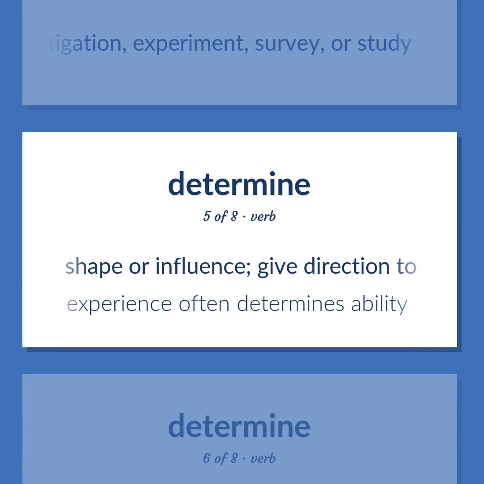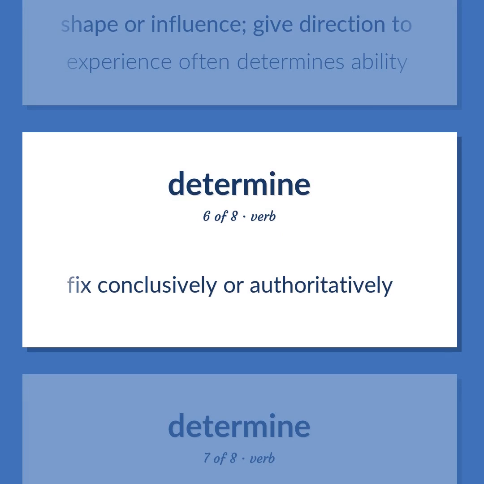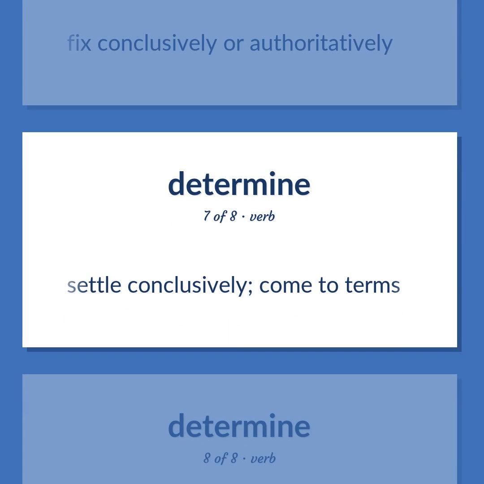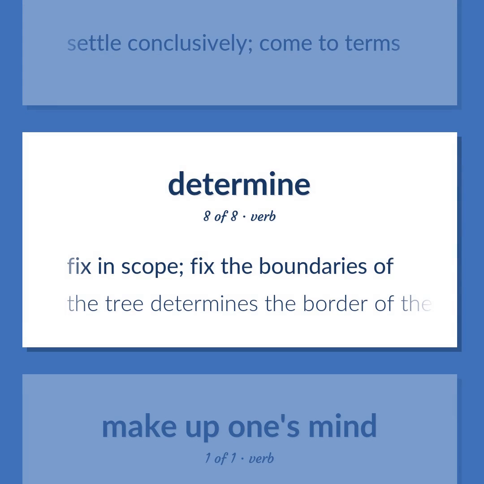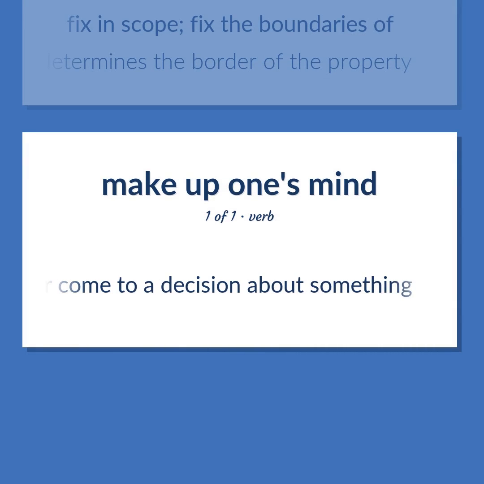Shape or influence. Give direction to. Experience often determines ability. Fix conclusively or authoritatively. Settle conclusively. Come to terms. Fix in scope. Fix the boundaries of. The tree determines the border of the property. Reach, make, or come to a decision about something.